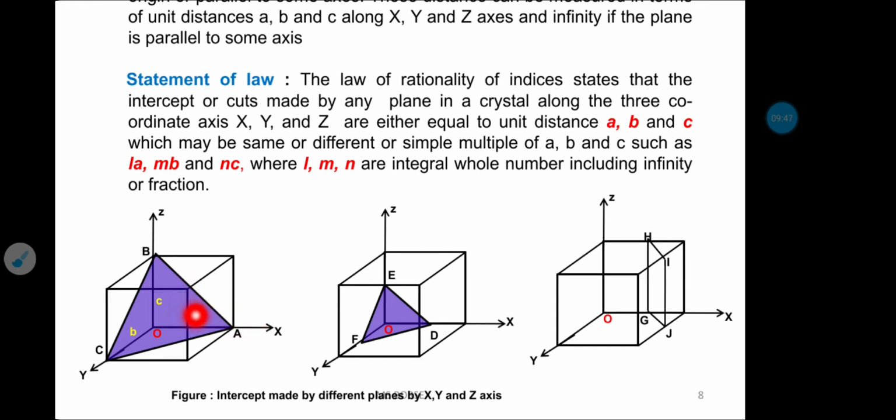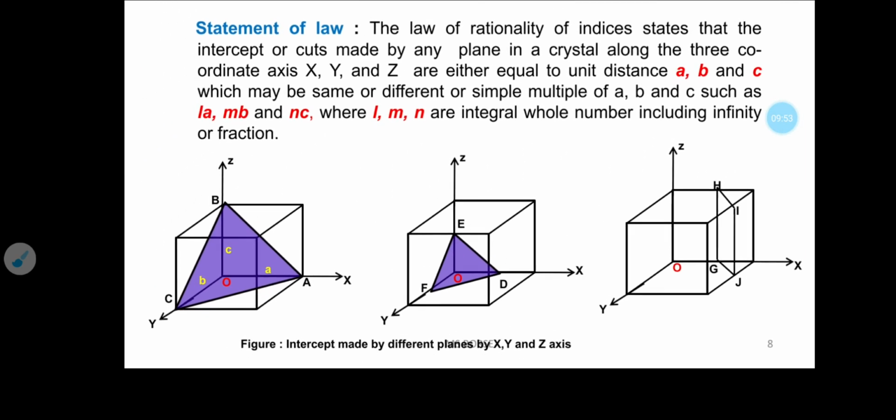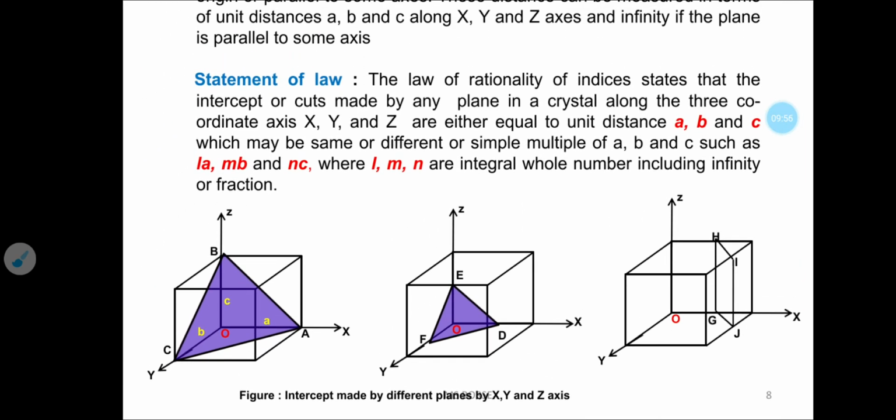So this plane, plane A, B, C, intersects along the x-axis at point A at a distance small a.